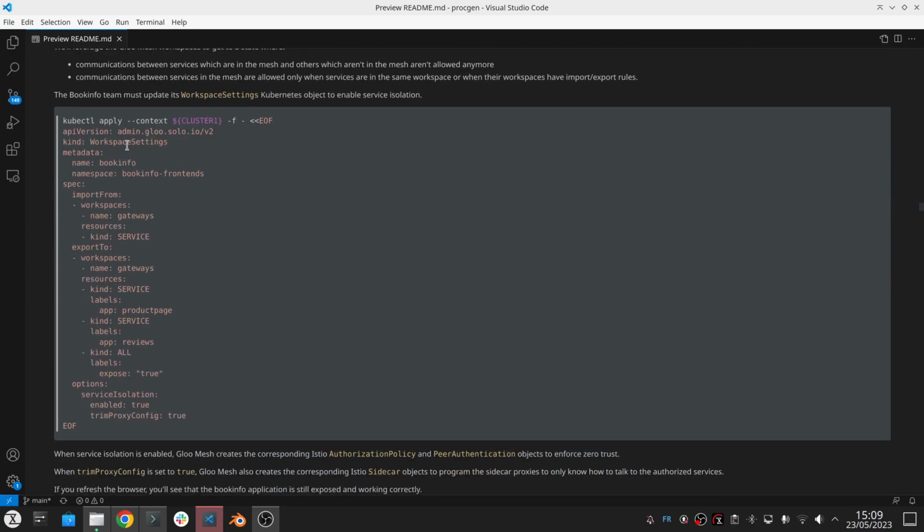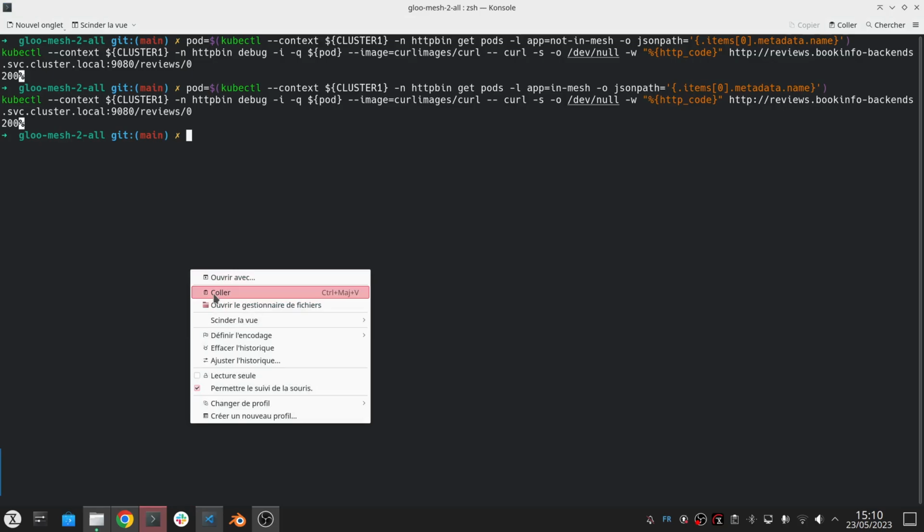So I'm going to just update my workspace settings for Bookinfo. You remember I import services from the gateway workspace, and I export to the gateway workspace the product page and the review services. But here I'm going to enable service isolation and trim proxy config, and I'm going to show you what this second option does in a minute.